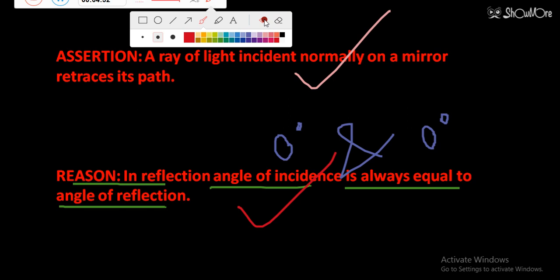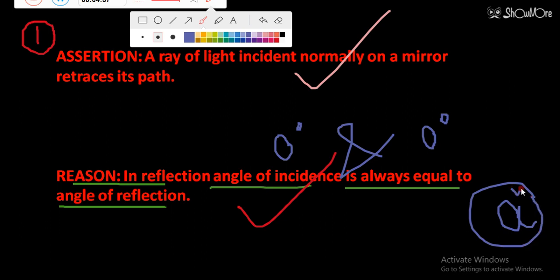This is your question number 1, and both assertion and reason are correct, and the reason is the correct explanation for the assertion. That's why your answer will be option A. Option A is the right answer for the first question. I am giving the answers as per my view.